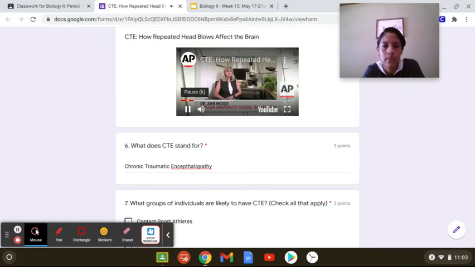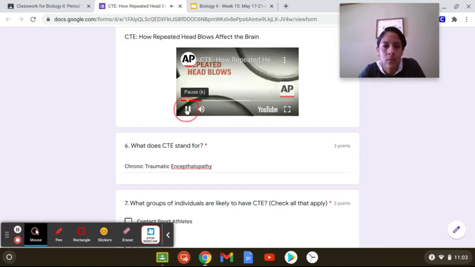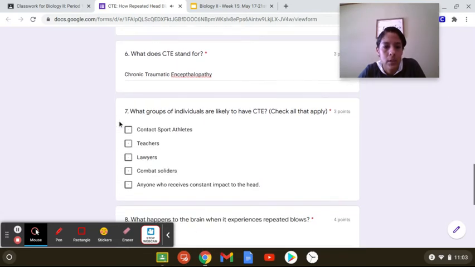CTE has been associated with repetitive head impacts, that is, repetitive concussion and subconcussive injury in contact sport athletes, but also in military veterans. So, contact sport athletes, combat soldiers, really anyone who receives repeated impact to the head.